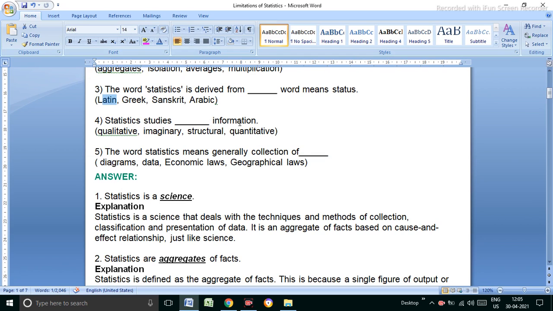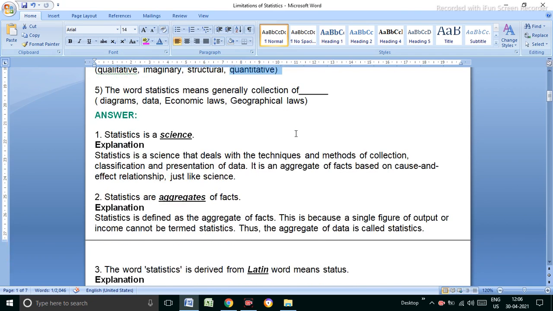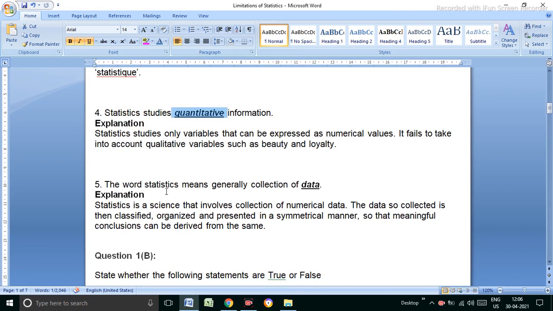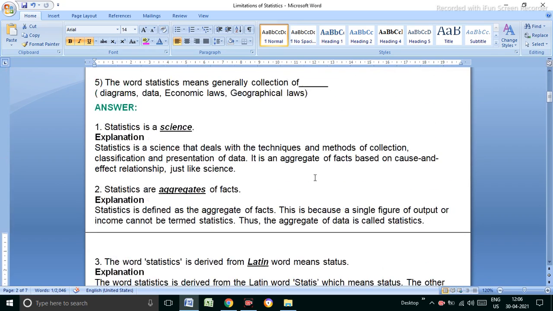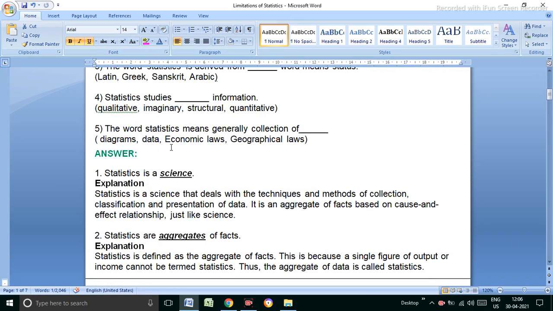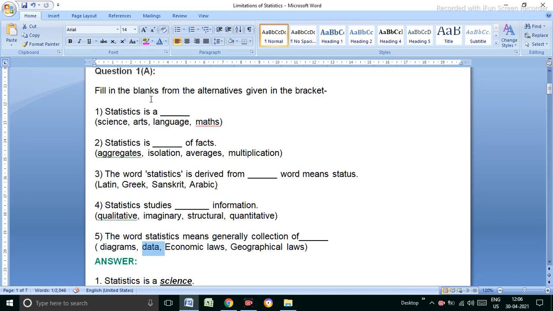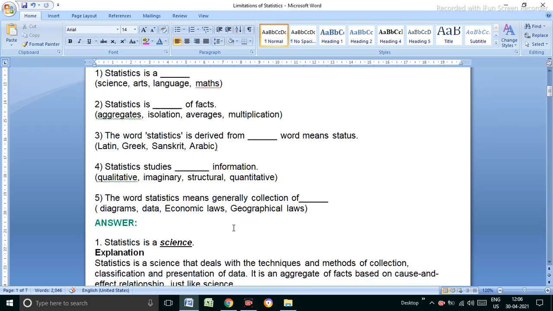Statistics studies information, only quantitative information. We say only the quantitative information. The word statistics generally means collection of data. So again see that question. These are the answers: statistics, science, aggregate, Latin word, implies, information, quantitative.